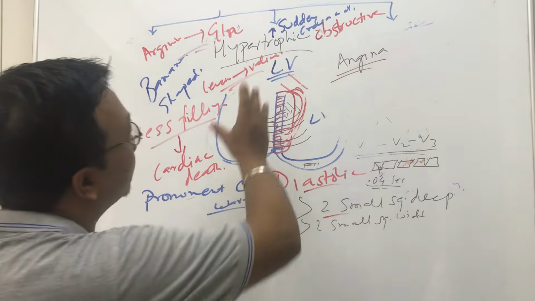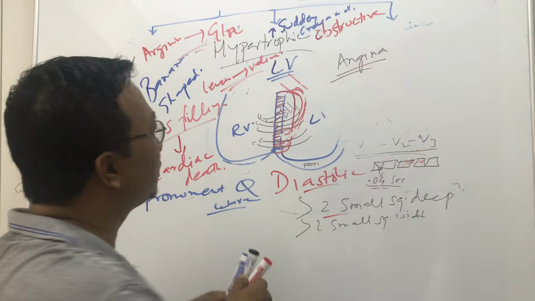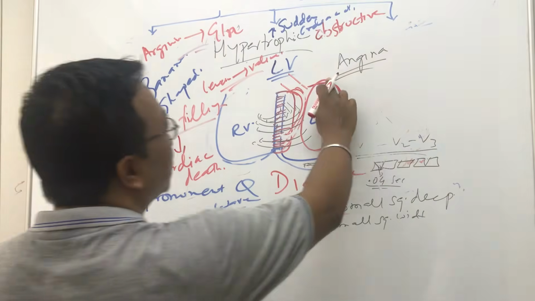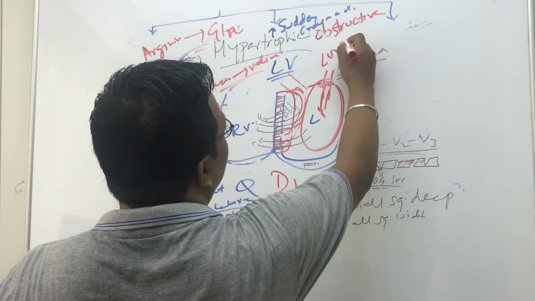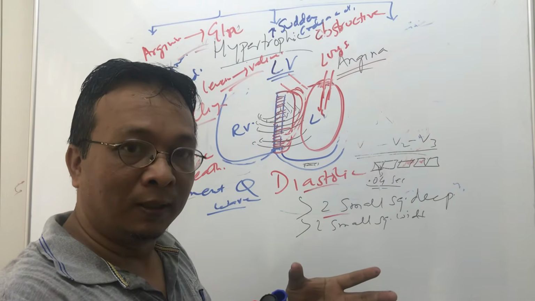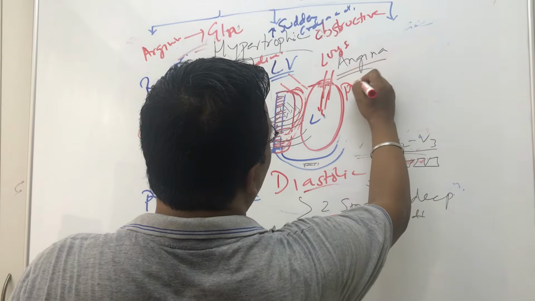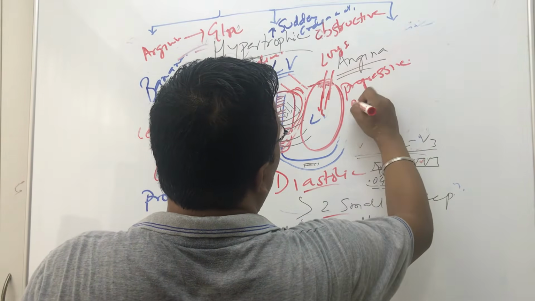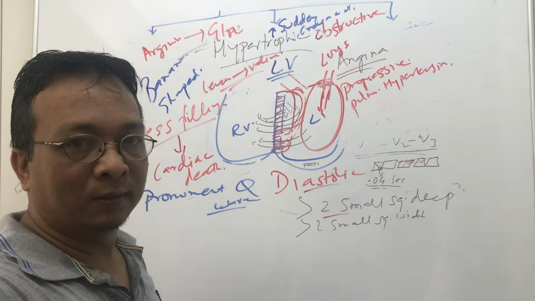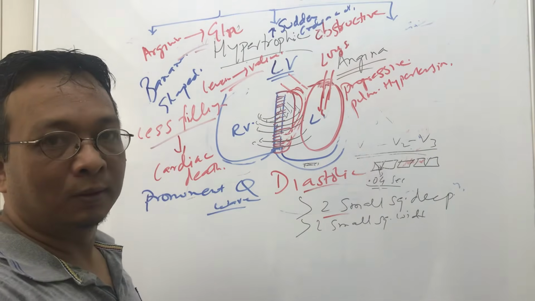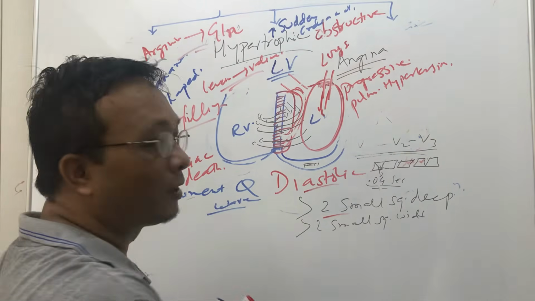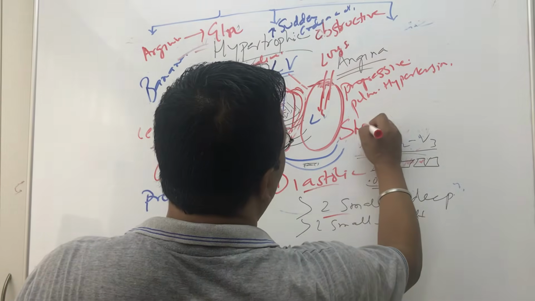Now we know that hypertrophic cardiomyopathy is a diastolic dysfunction, meaning less blood is coming into the left ventricle because the left ventricular space is reduced. So less blood is coming from the lungs, and in the lungs the blood volume is increasing. So there is progressive pulmonary hypertension. There is congestion of blood in the lungs, and in the pulmonary veins more blood is collecting. As a result, there will be shortness of breath.